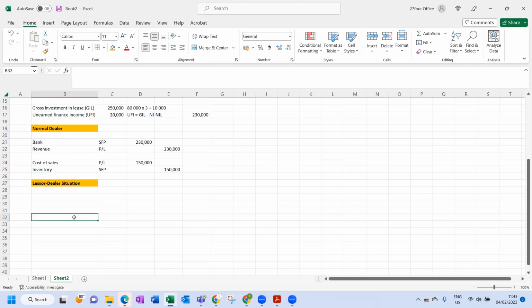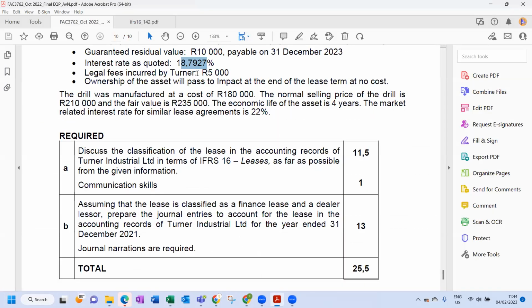So what is happening over here? What companies do is the following. They're struggling with sales, so what they would want to do is try to maximize the profit they can recognize immediately, as opposed to recognizing profit over time. With a finance lease, you recognize stuff over time. When they have an artificially low rate, have a look here at the scenario.